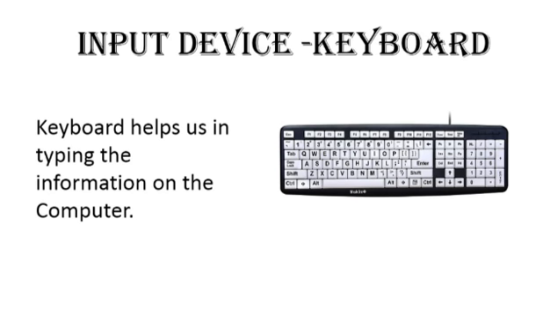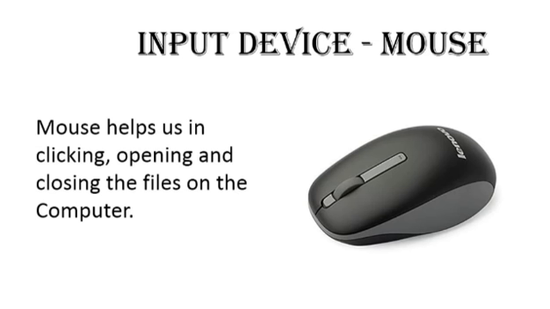By this way, we are giving input into the computer. Similarly, the mouse is also an input device, as by pressing the buttons of the mouse or by moving it, we command the cursor on the screen to move where we want to move.